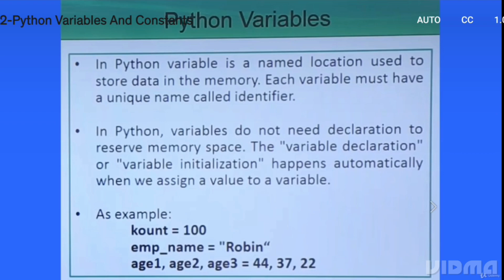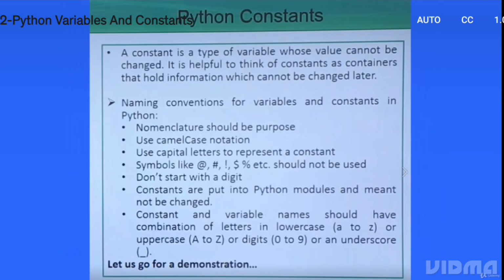So in this way, multiple variables can be declared and initialized in the same statement, and there is a syntax in which we write. There is no need to put a semicolon at the end of a Python statement. So that's why no semicolon is there. That is the way to define and also to initialize variables.